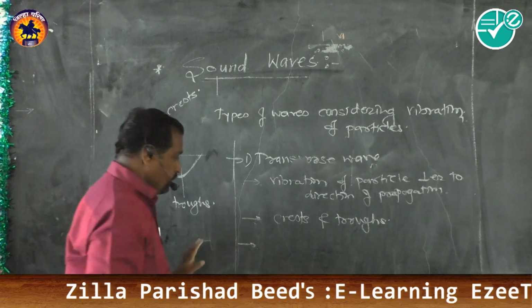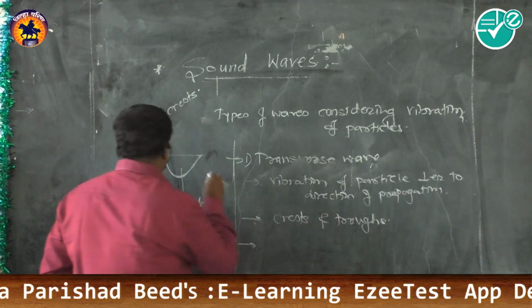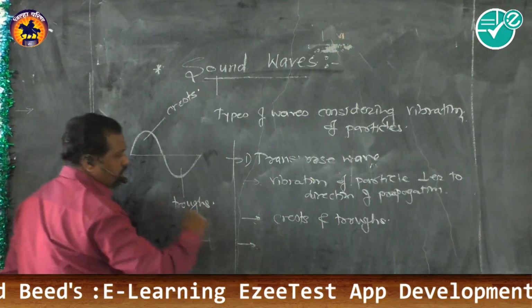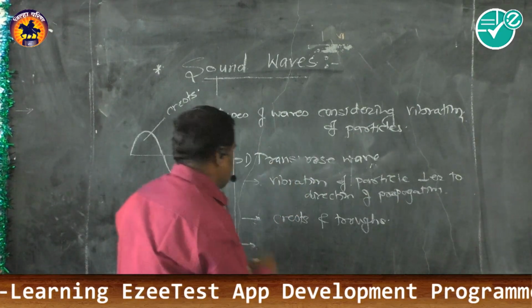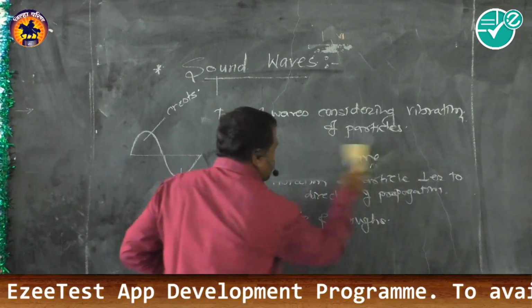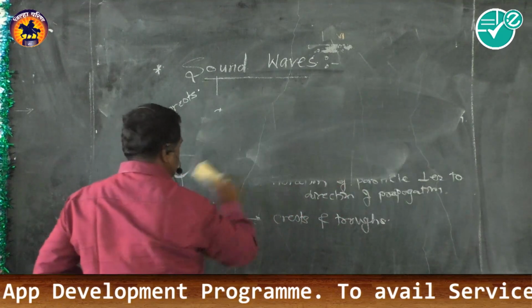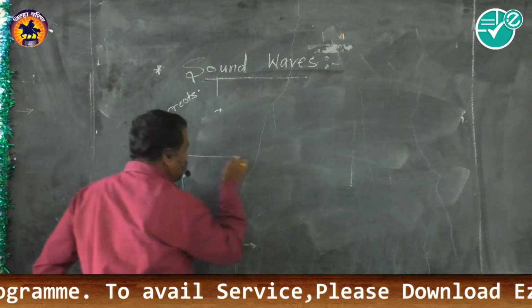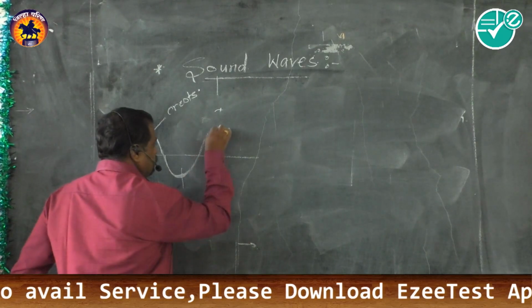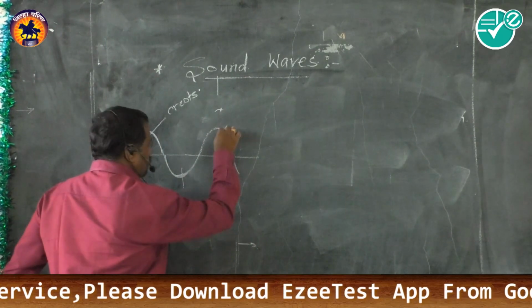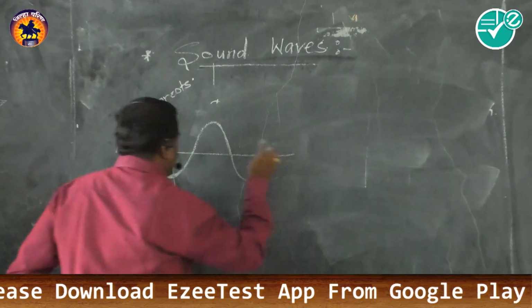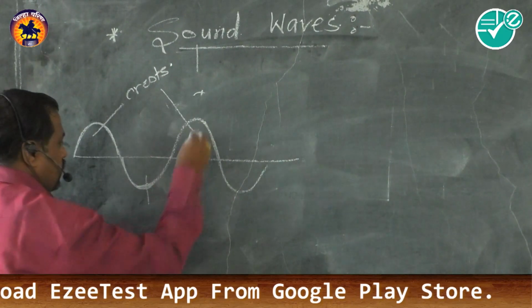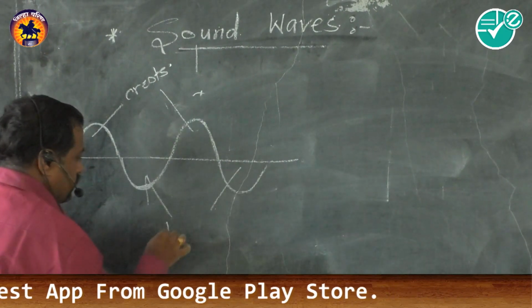Now, the distance between, suppose I draw it here. In the transverse wave, these are the crests and these are the troughs.